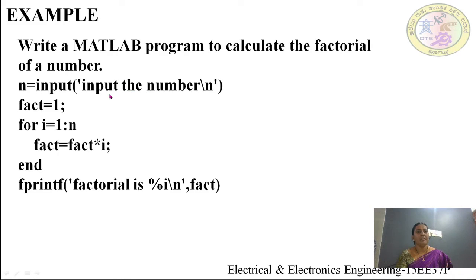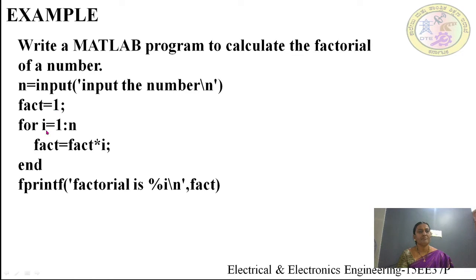Now we will take an example of a for loop structure. For that I will take an example of a MATLAB program to calculate the factorial of a number. n is equal to input the number, backslash n. Now you know that the backslash n will move the cursor to the next line. Here I am inputting a number, and fact is equal to 1. I am initializing fact as 1.